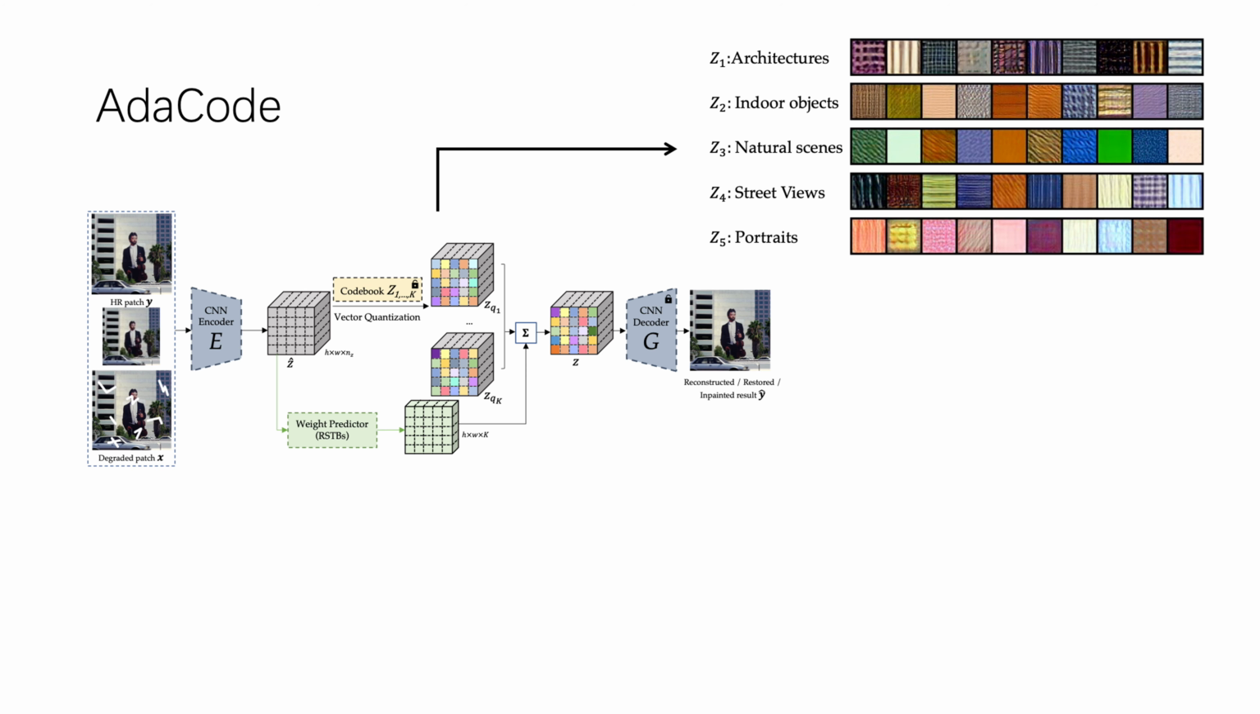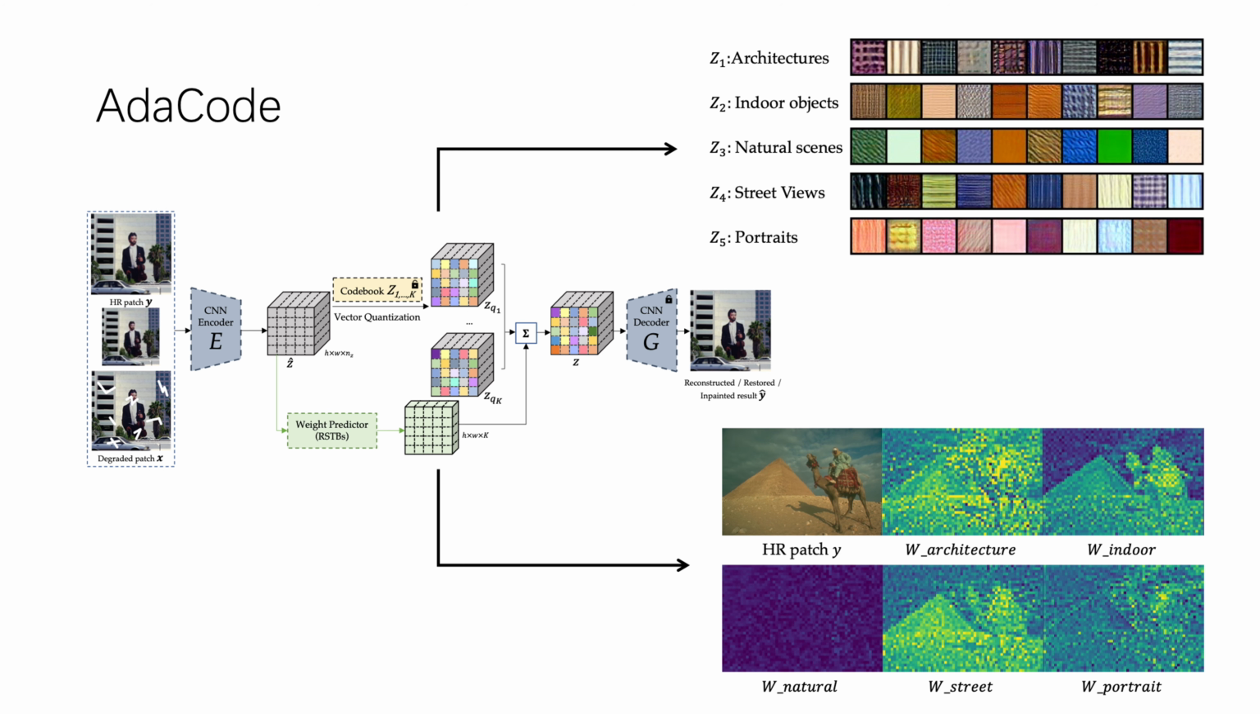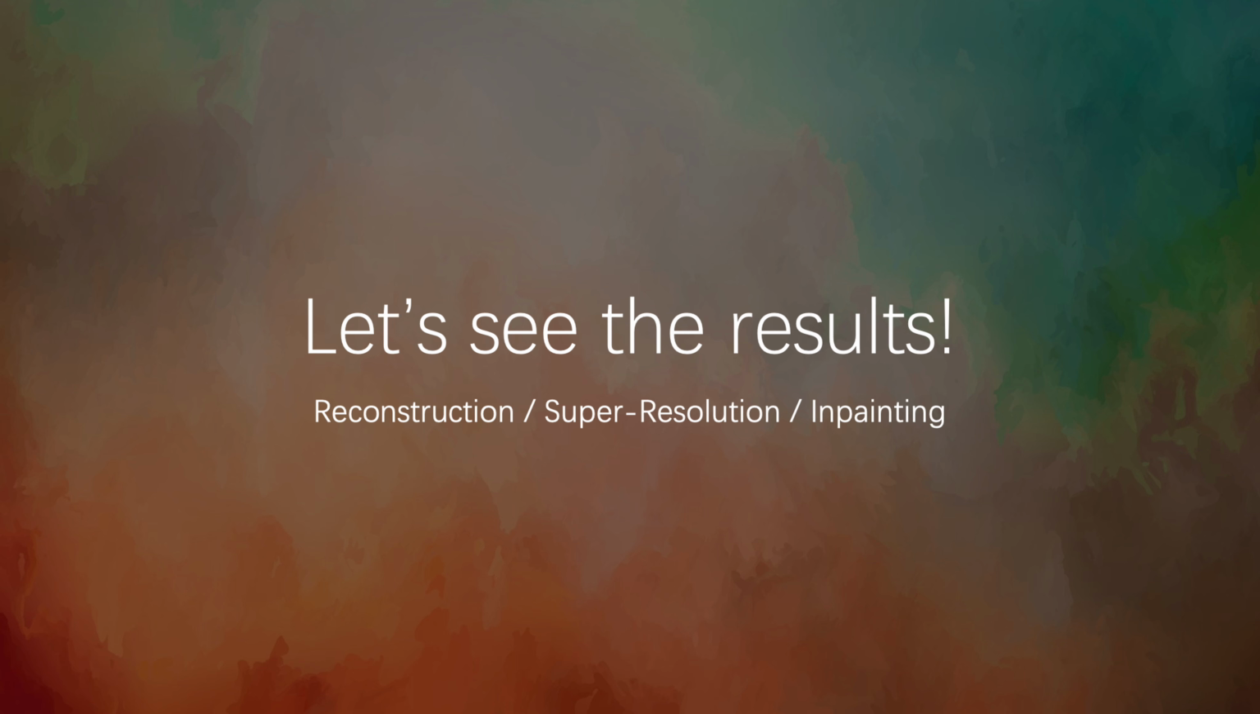By pre-training the basis codebooks on specific semantic subsets, we can obtain rich and distinctive representations of different visual parts. Moreover, through the image adaptive weight map, the basis codebooks can be effectively combined to represent semantically meaningful content, such as the pyramid, person, animal, sky in this image, which may not be well represented by a single codebook. Now let's look at how AdaCode performs.